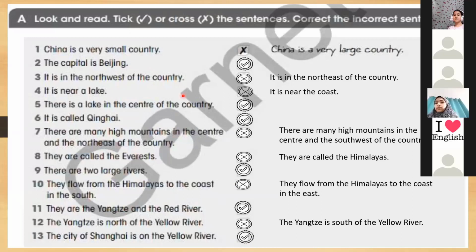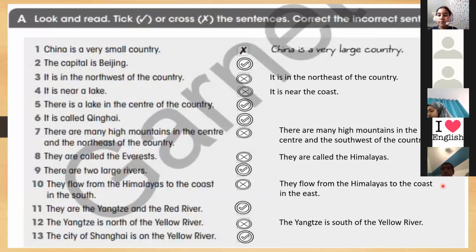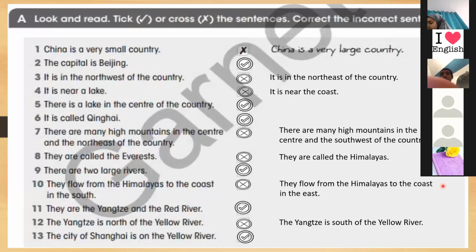I can. Serene, you read before. Aisha, you read also. Muhammad al-Mannawi. Yes, can you read number 13 here? Number 13. The city of Shanghai is on the Yellow River. Yes, the city of Shanghai is on the Yellow River, so it is right.